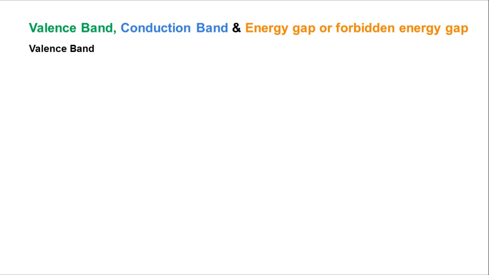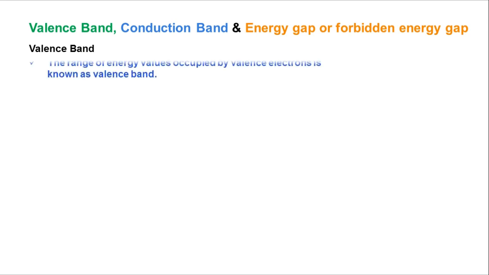So what is the valence band? The range of energy values occupied by valency electrons is known as the valency band. Clear? The range of energy within the specified boundaries, the energy values occupied within that boundary by the valence electrons, that is called the valency band.